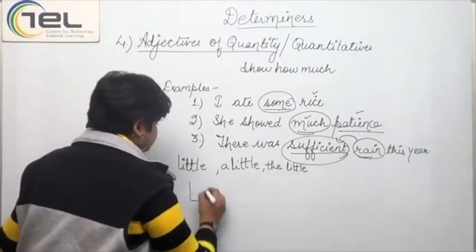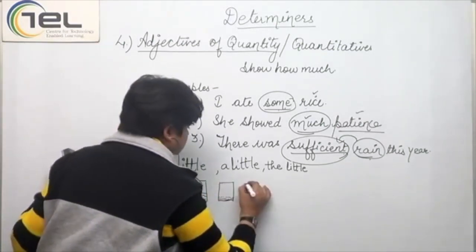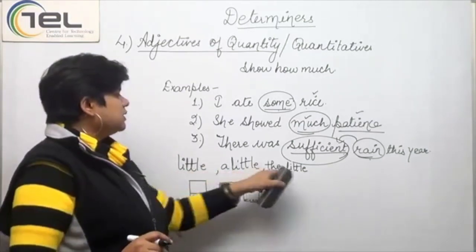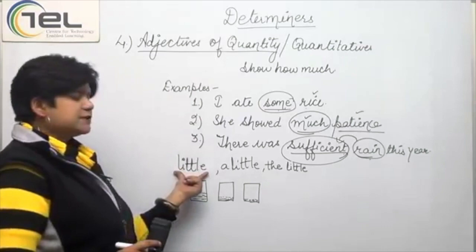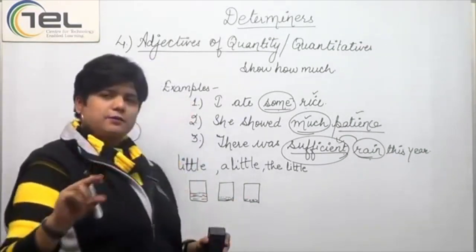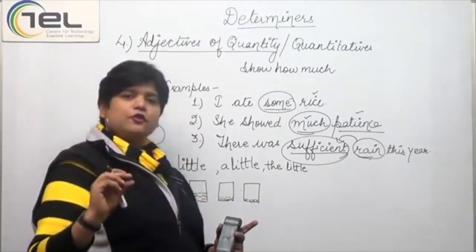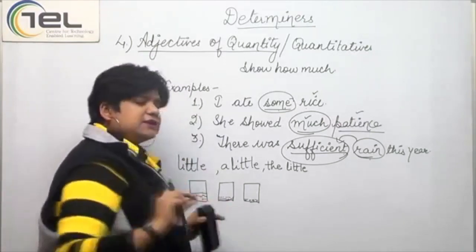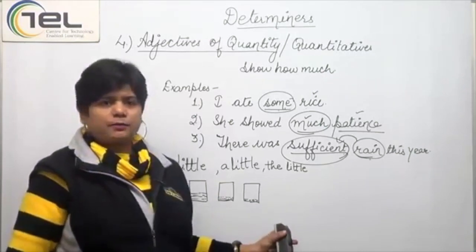Now if you see little, a little, the little, these three words have different meanings. The first word is little. If I have a glass of water wherein I have a small amount of water, what will I say? Little water. But if the water is less than that, if I'm comparing, I would say a little water, less than that, almost at the negligible point of it.